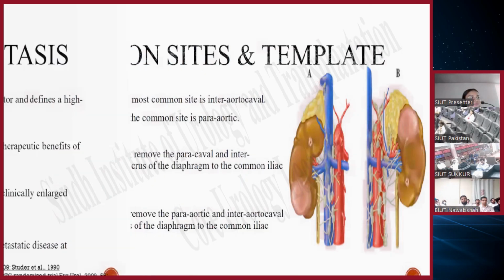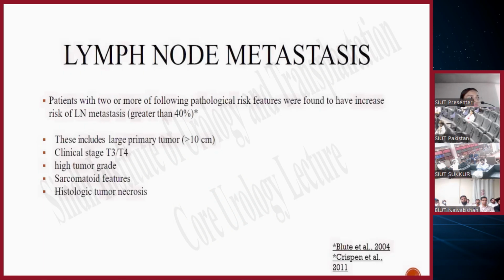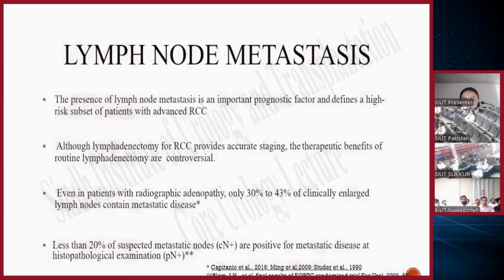Again, if you go back to the same slide, the references put here are slightly outdated. Yes. You see, this was something which everybody was missing, the whole picture. Because with the advent of laparoscopy, people were going towards tumor nephrectomy. They were not going towards template dissection of the lymph nodes. So the classical definition of radical nephrectomy was lost. It was just nephrectomy.